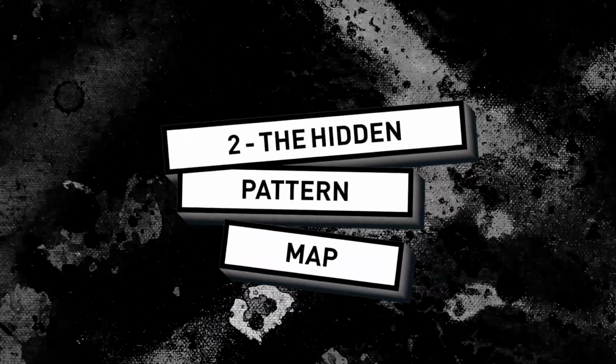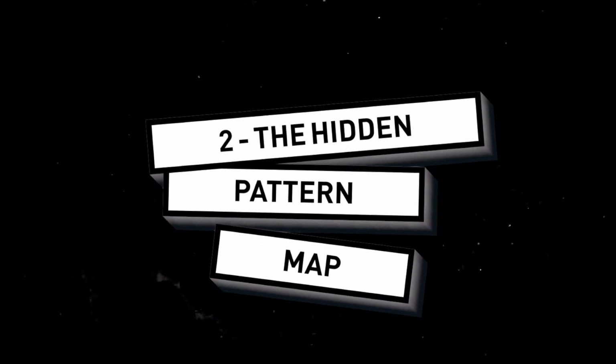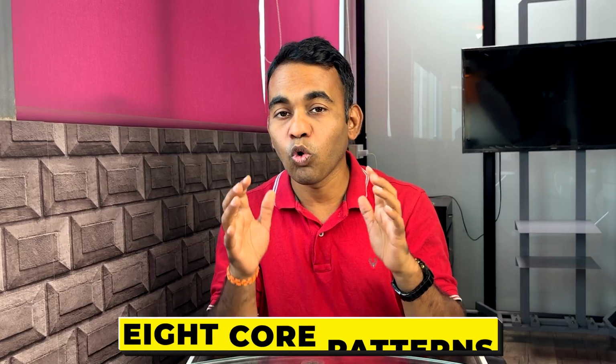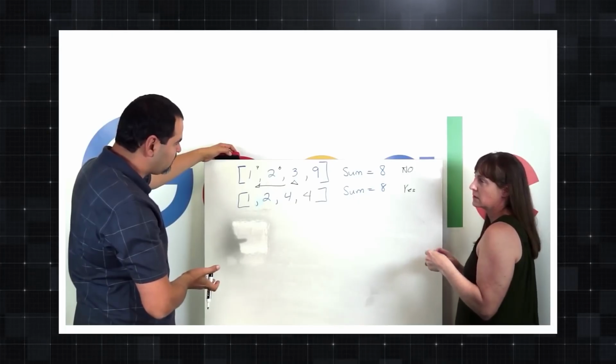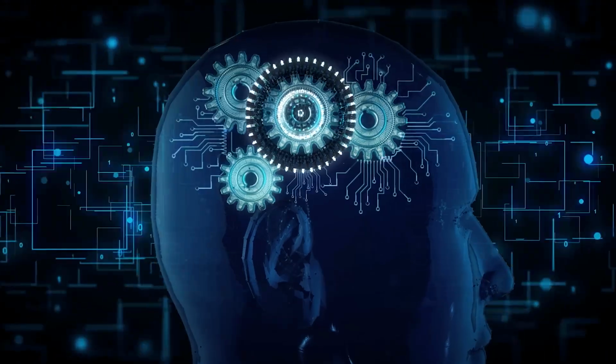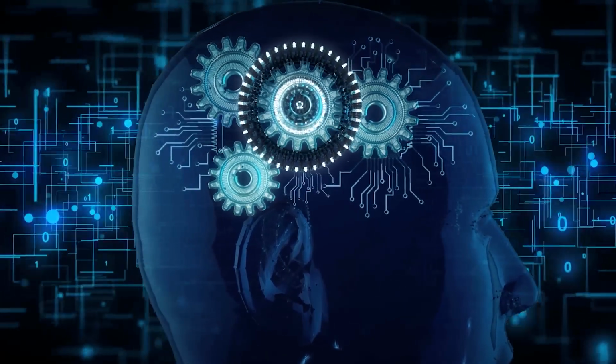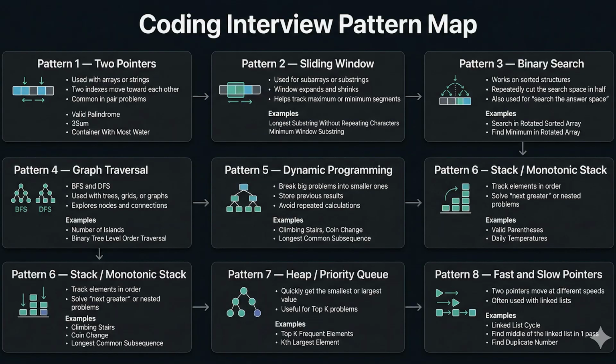Now we'll jump into the second point, which is the hidden pattern. After analyzing and taking hundreds of interviews, what I realized is that in this video we will be talking about the core 8 patterns, which are very important from the interview point of view. You can analyze a few more patterns, but I'm going to talk about 8 patterns that are definitely going to be asked in the interview. Once you master these 8 patterns, whenever you go for the interview, you will see that it looks familiar. You will see familiar kinds of questions or patterns. So let's go through these patterns one by one.